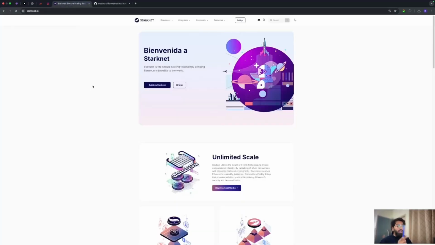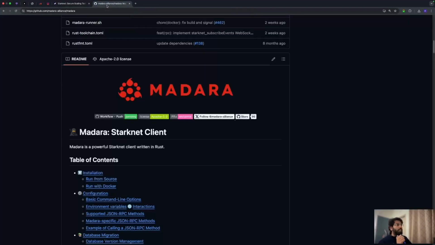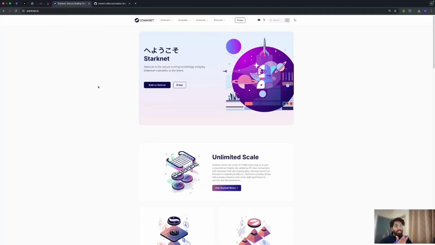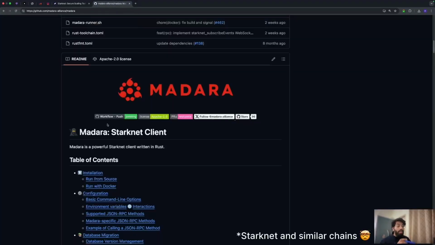So there is an L2 called Starknet. I'm sure you must have heard of it. It's giving good results out there. It's a ZK chain, which means everything you do here is provable and powered by ZK. Madara is an open source contributor that has the capability to read, sequence and execute any transaction happening on Starknet, and it also supports an L3. That means you can build an app chain on top of Starknet, and that is where Karnot comes in. We help you roll up as a service and create your own chains.